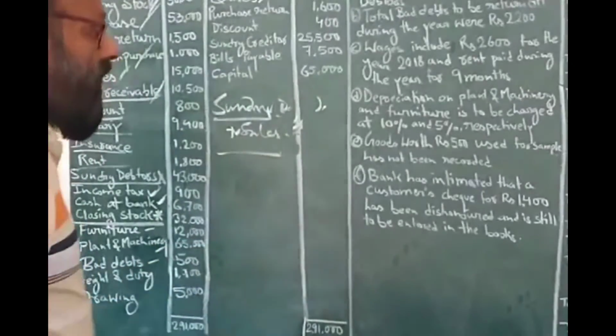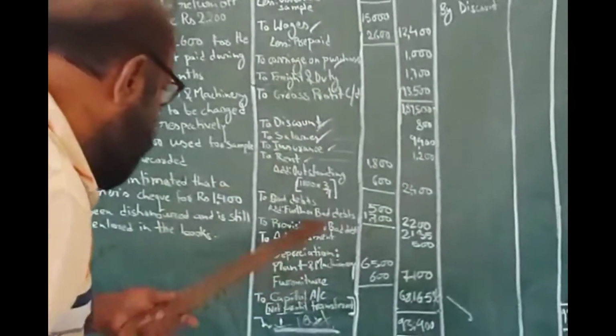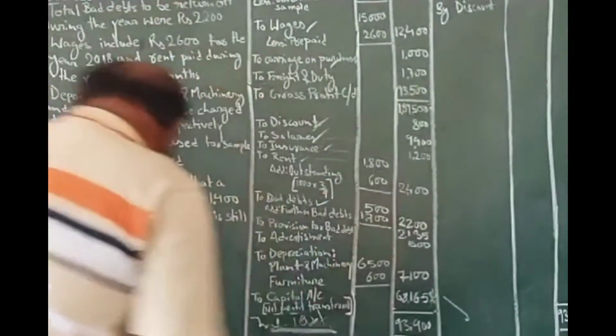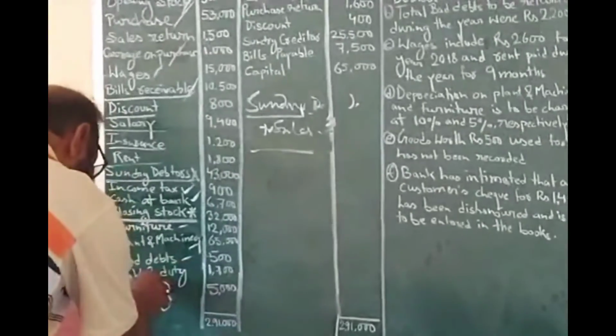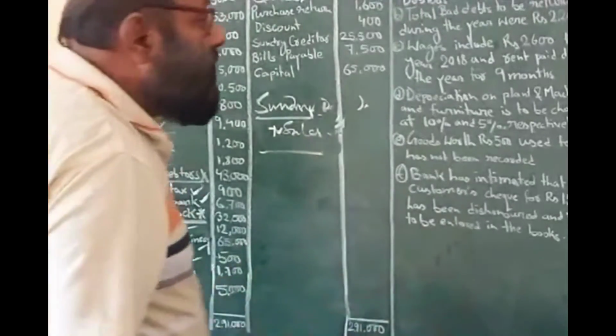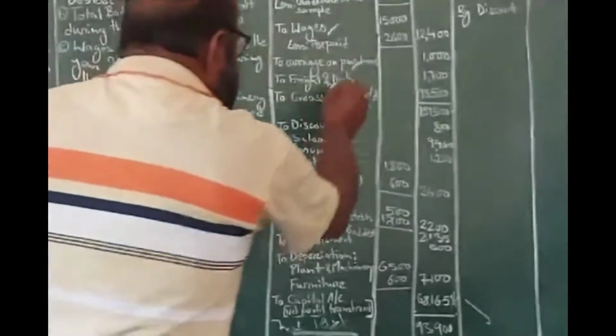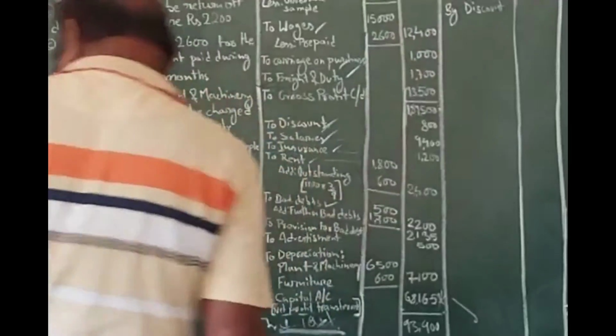Bad debt is a loss, and it should be in the profit and loss account. Then freight and duty. Freight and duty is a purchase expense, and it should be in the trading account.